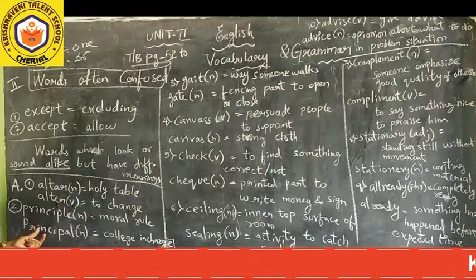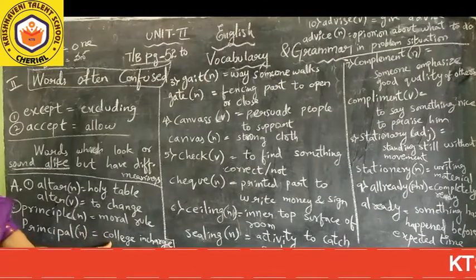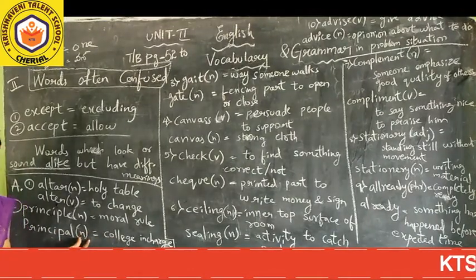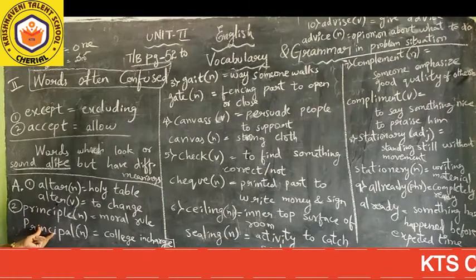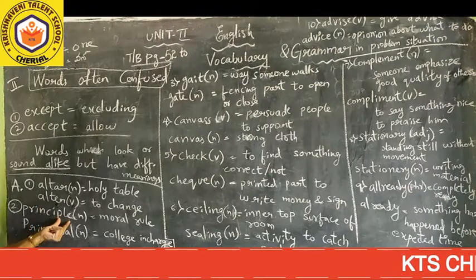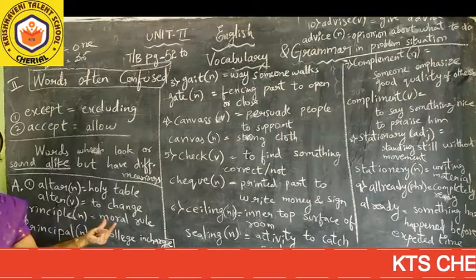Second word, the printed word is principal. Nothing but school or college in charge, noun. And one more, principle. Both look alike and sound alike, but the meaning is different. Principle, P-L-E, is a moral rule.